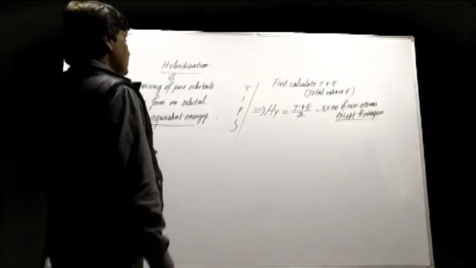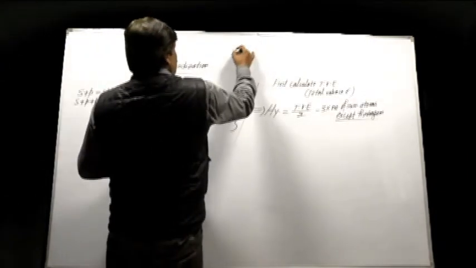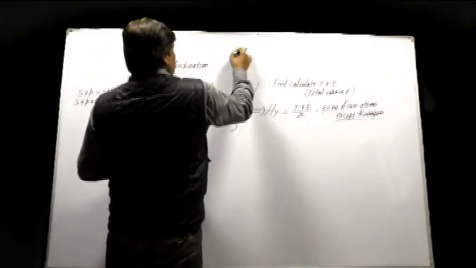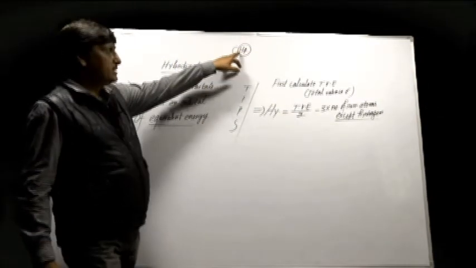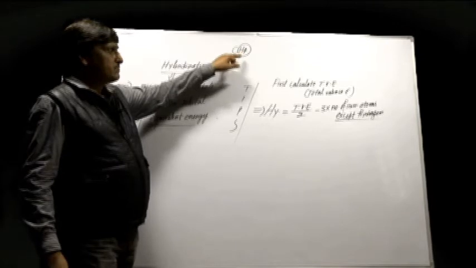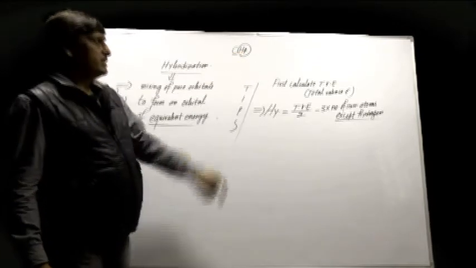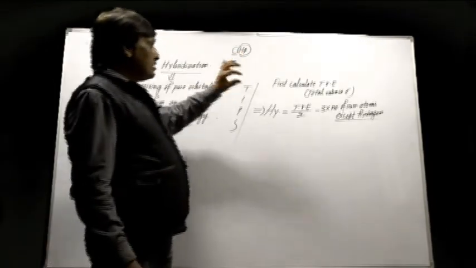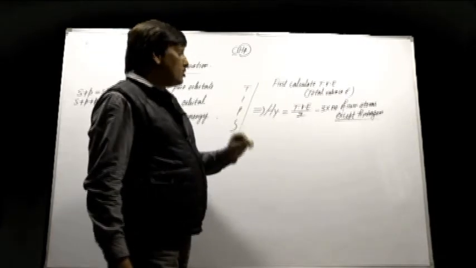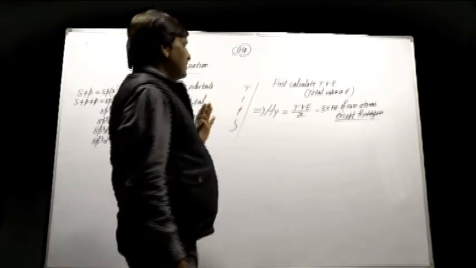What is the meaning of surrounding atom? Suppose in CH4, the first atom is the main atom and the rest of the atoms are called surrounding atoms. Here there are 4 surrounding atoms, but all of these are hydrogen. But in order to calculate the hybridization, if hydrogen is in the surrounding, it will not be counted at all.